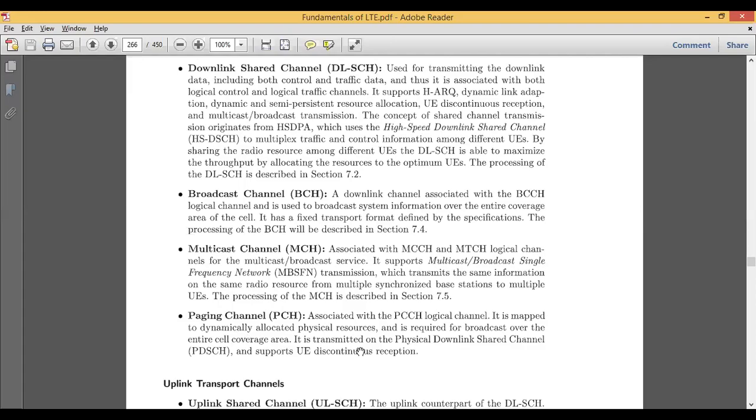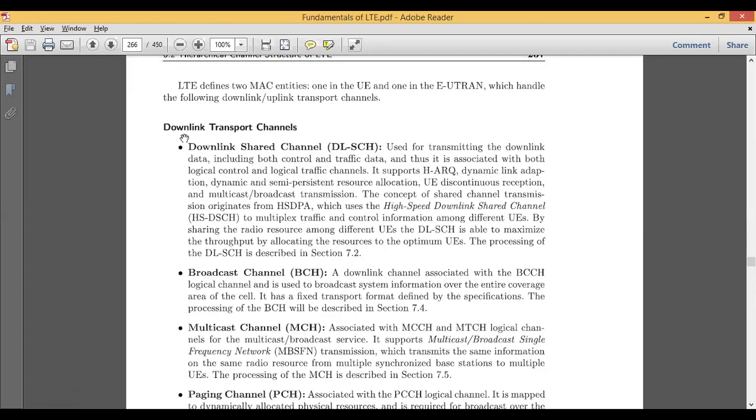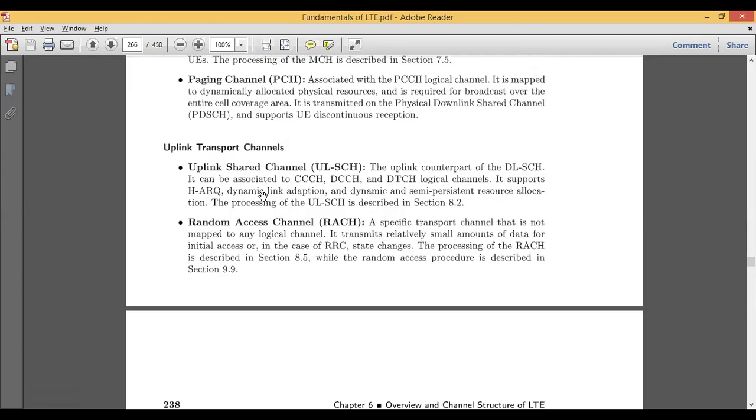It is transmitted on the physical downlink shared channel, so that if you find any kind of discontinuity in the reception, then this paging channel will give the information, so that the connection can be established again.